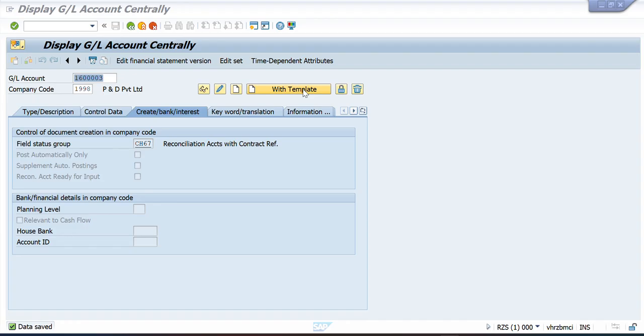Some T codes are used in GL accounts: FS00 to create or change a GL account, FBL3N to view GL account line items, and FS10N to display balances. So that is it for this session on general ledger.